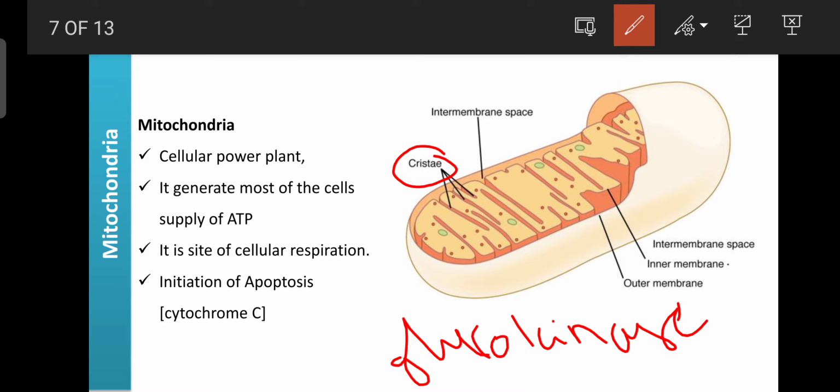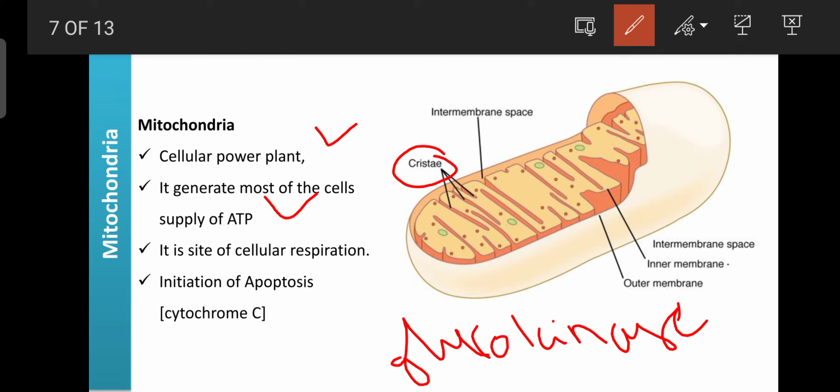That is known as mDNA. So mitochondria is known as the cellular power plant. Mitochondria are responsible for generating and supplying ATP to different organelles, especially the rough endoplasmic reticulum and ribosomes, which are involved in the synthesis of proteins, lipids, enzymes, and many other substances.